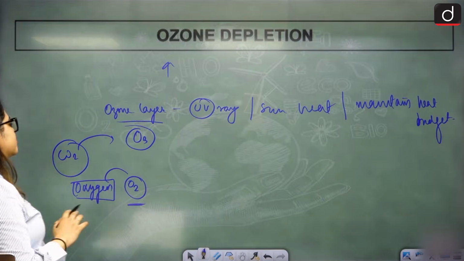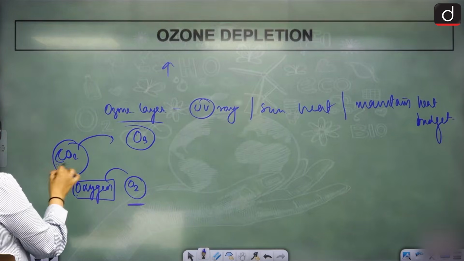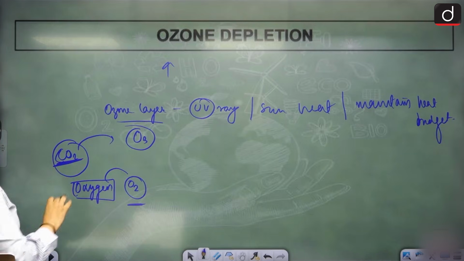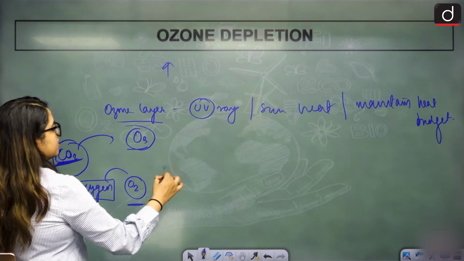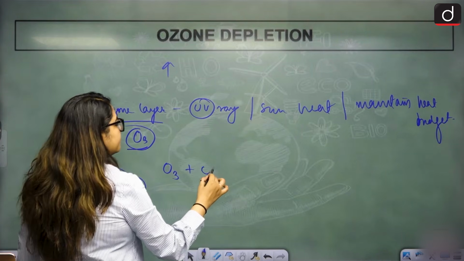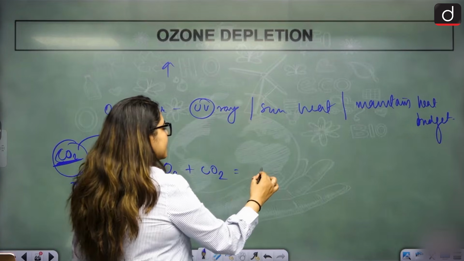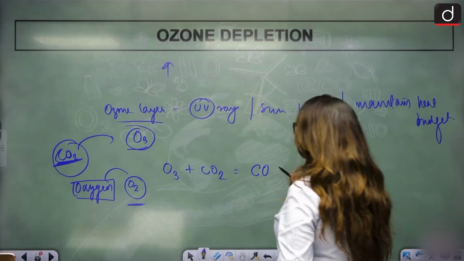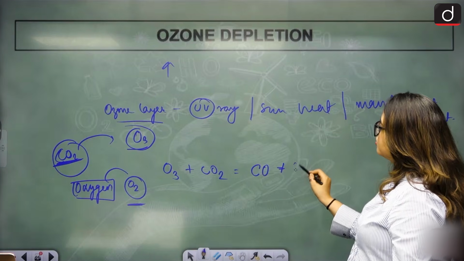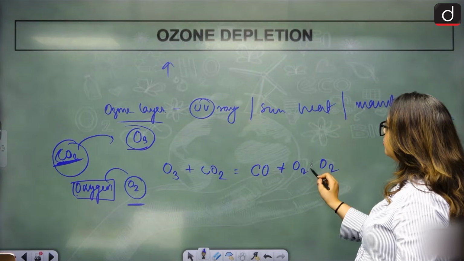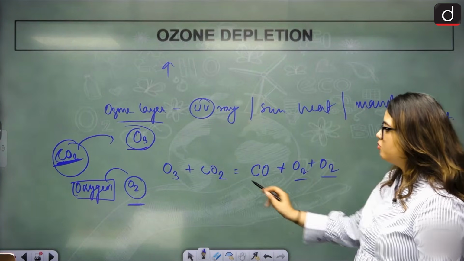Now here it is CO2. So naturally it wants to release carbon and react. Since there is O3, this O3 plus CO2 will react and form carbon monoxide plus 2 molecules of O2. How so?